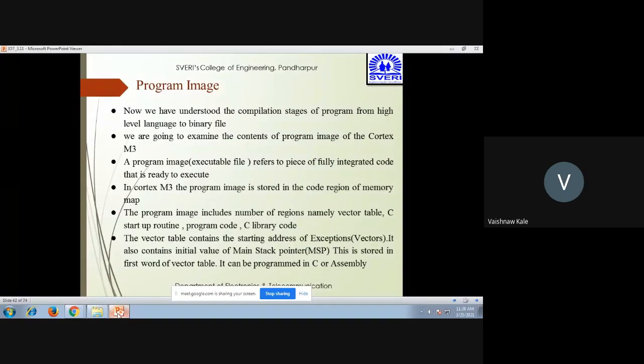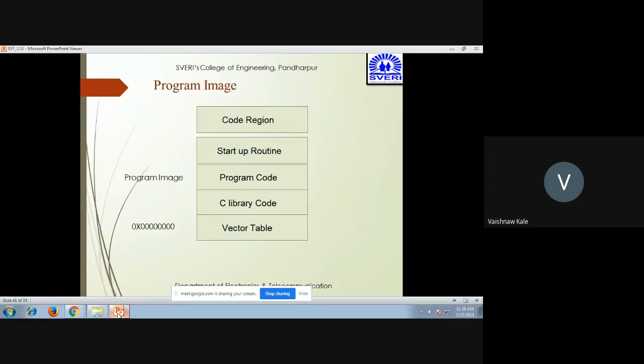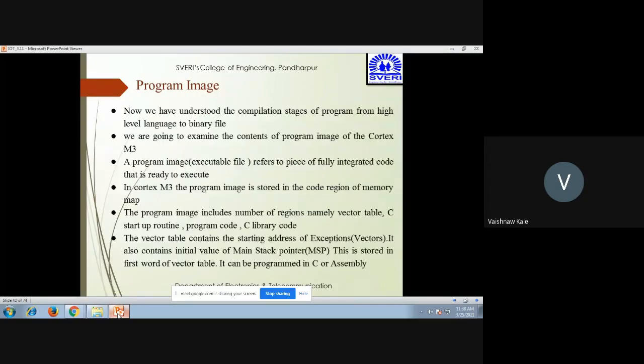So now we are at the end of the program flow, where there is a program image block. We are studying this program image where executable files are created. We are going to examine the contents of the program image. The program image is an executable file, which refers to a piece of fully integrated code that is ready to execute. Normally the program image is stored in the code region of the memory map.